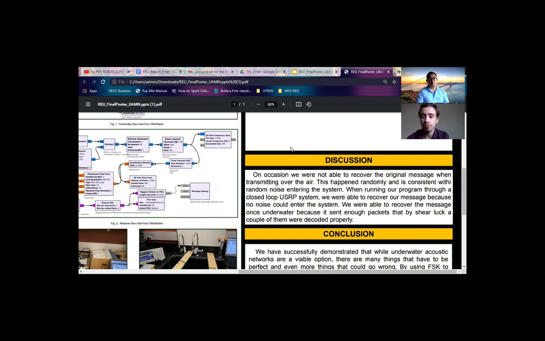When running our program through a closed-loop USRP system, we were able to recover our message because no noise could enter the system. We were able to recover the message once underwater because it sent enough packets that by sheer luck, a couple of them were recovered.